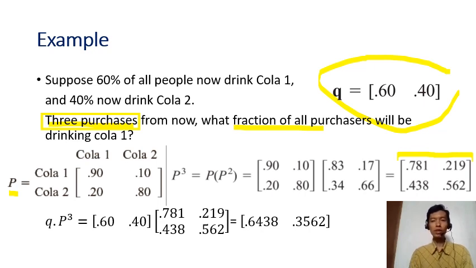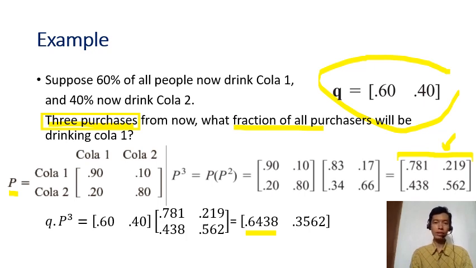So Q is 0.6, 0.4, and P to the power of 3 is this matrix here. From the answer, you see that 0.6438 is the fraction of all purchasers who will be drinking Cola 1 3 purchases from now. So you see that the distribution changes from 0.6, 0.4 to become about 64% and 36% after 3 purchases.